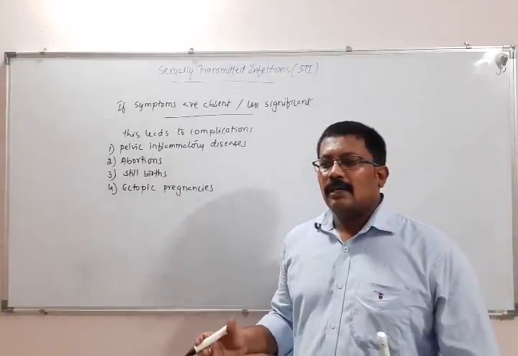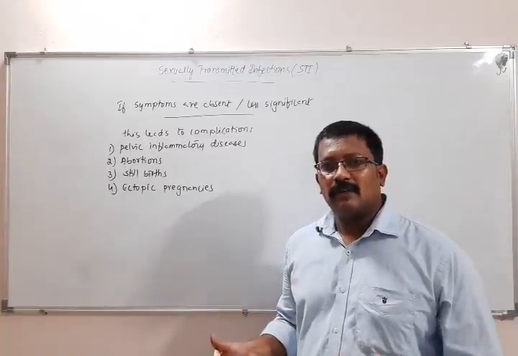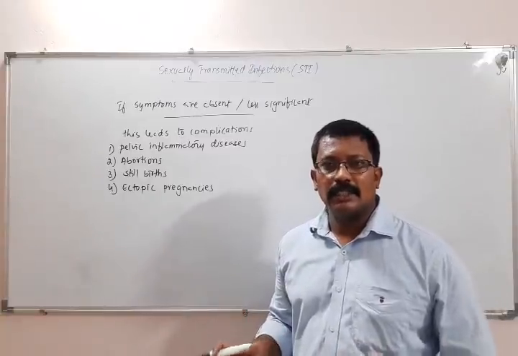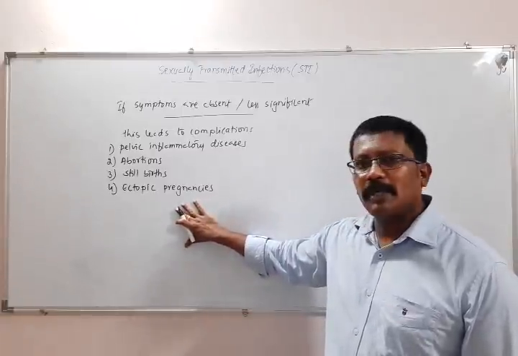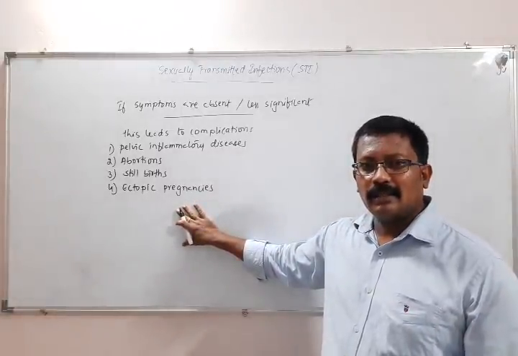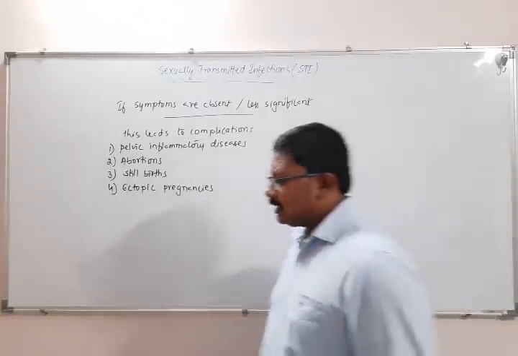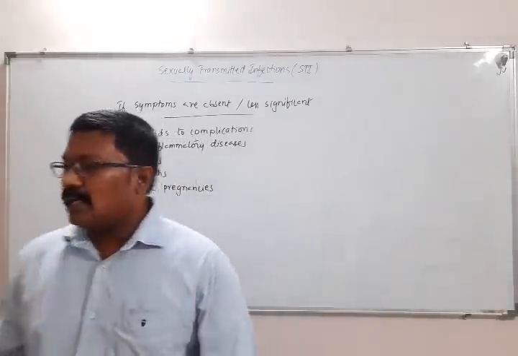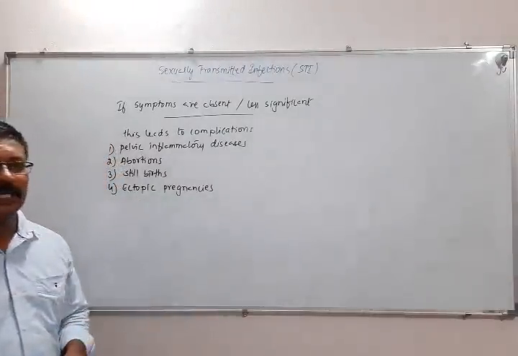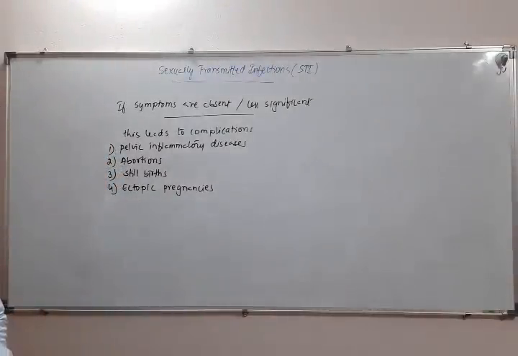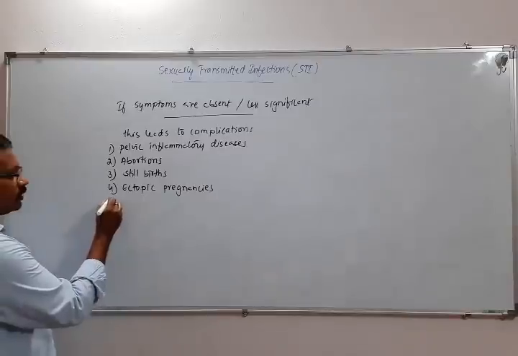So if implantation and further development take place other than in the uterus, we call such conditions ectopic pregnancies. So if these STIs remain with the person for a longer time, that can also result in these ectopic pregnancies.